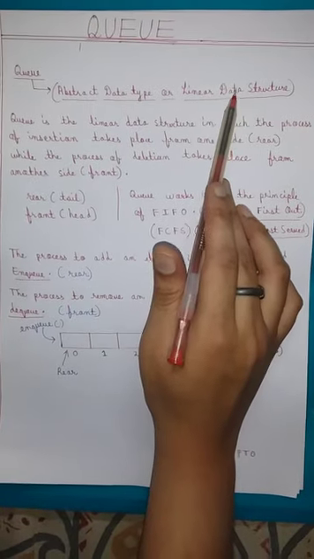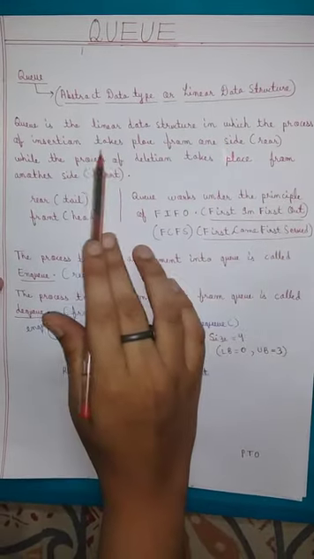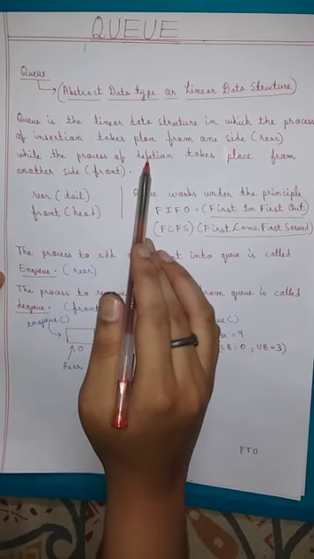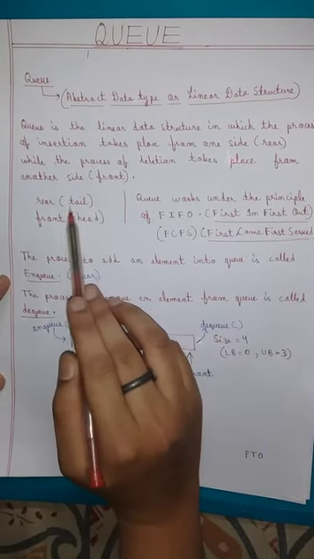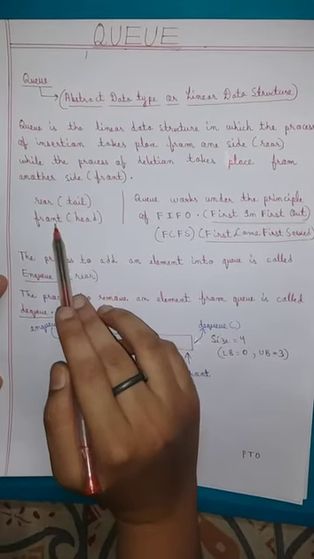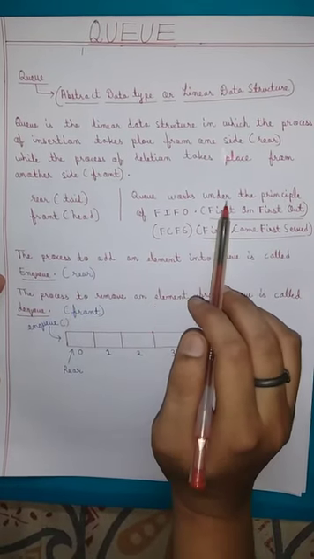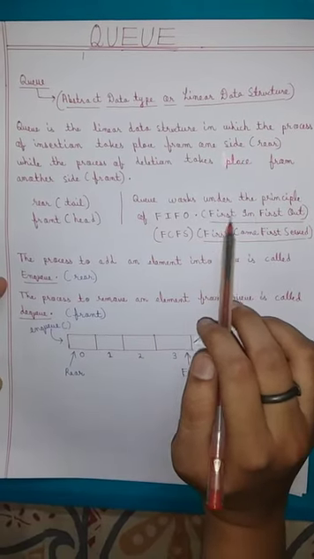So queue is the linear data structure in which the process of insertion takes place from one side, that is rear, while the process of deletion takes place from another side, which is front. Rear is also called tail and front can also be called head. Queue works under the principle of FIFO. What is FIFO? FIFO means first in, first out.